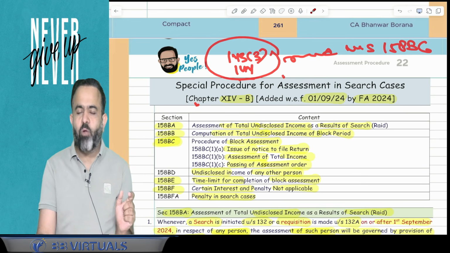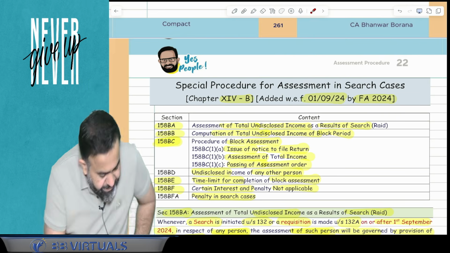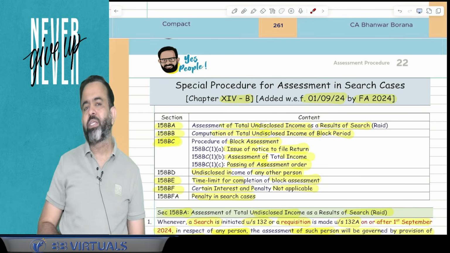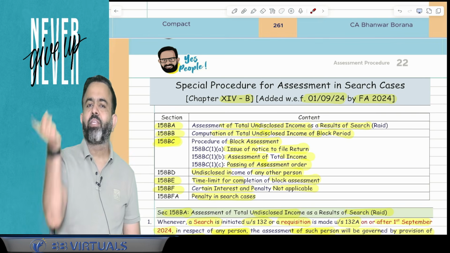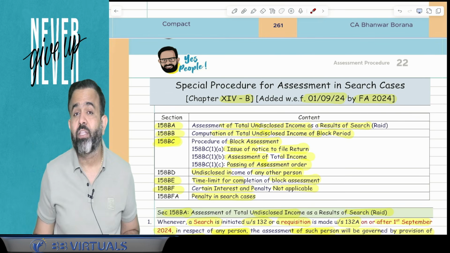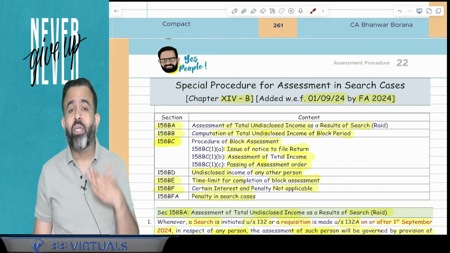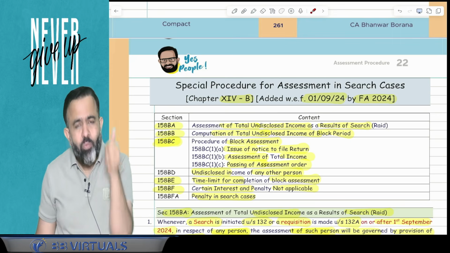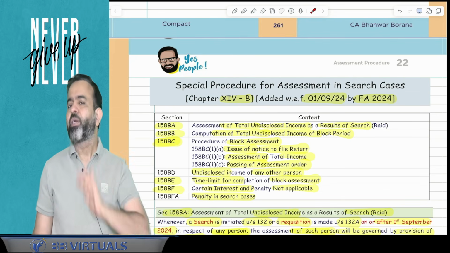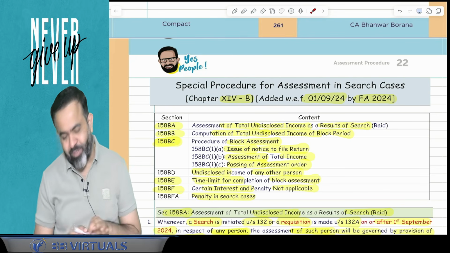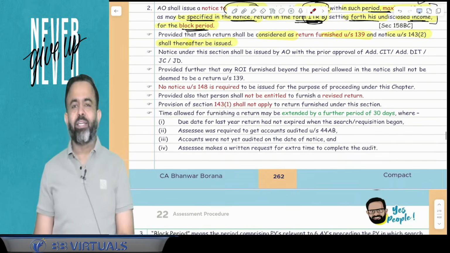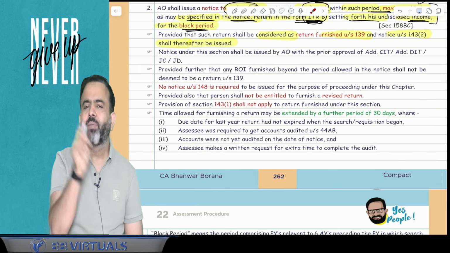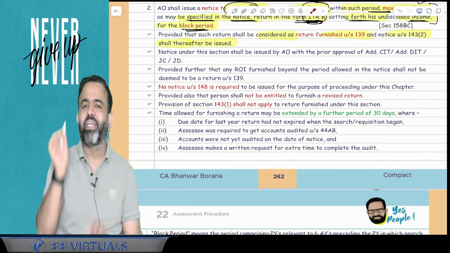158BC. You know that in yesterday's lecture I explained that under section 147 also, when you file the return in response to notice under section 148, then after that they will serve you the notice under section 143(2). Why is 143(2) notice required? To give your attention or your personal hearing is required. Some clarification, document, evidences is required. So for that purpose, they will issue you the notice under section 143(2). 143(2) is basically notice for a scrutiny assessment. Here assessment will be made under section 143(3) or 144, but always they will say that read with section 158BC.